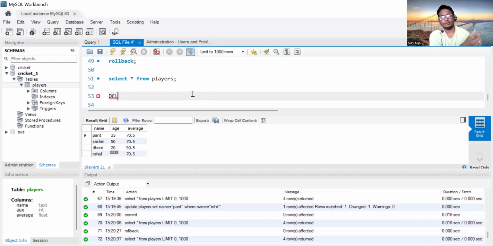Like Excel में redo undo ऐसा. So rollback is nothing but we can go one step backward. Rollback use करने से we can go to one step backward, and commit use करने से we can make the changes permanent. So DML का changes temporary होता, commit keyword use करने से they will become permanent.